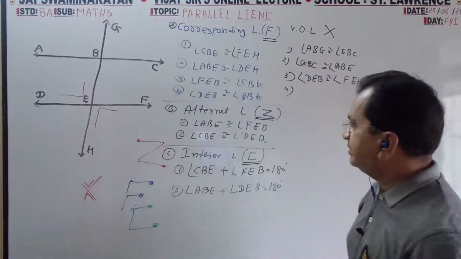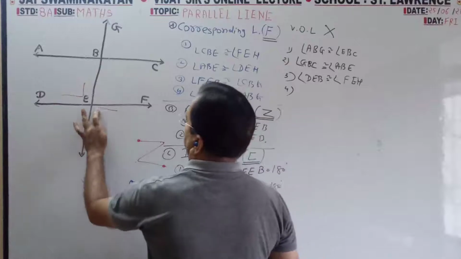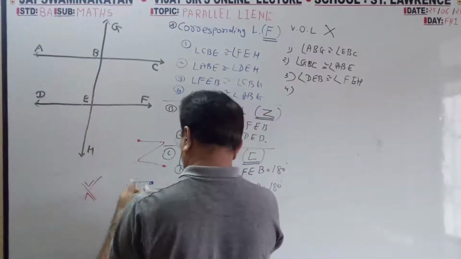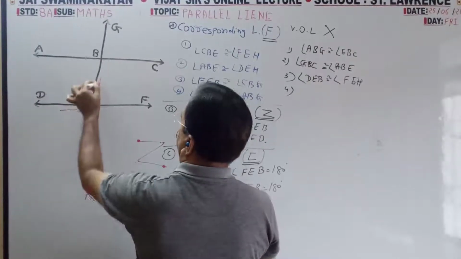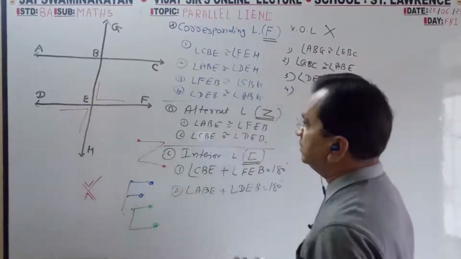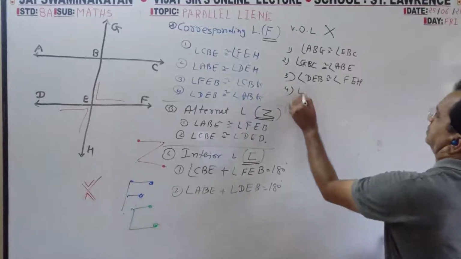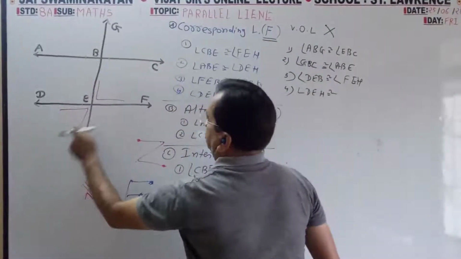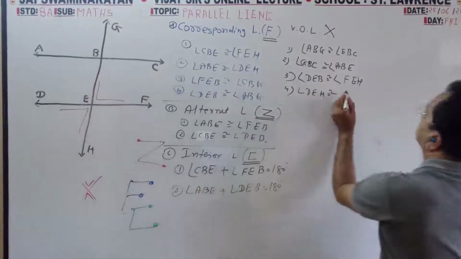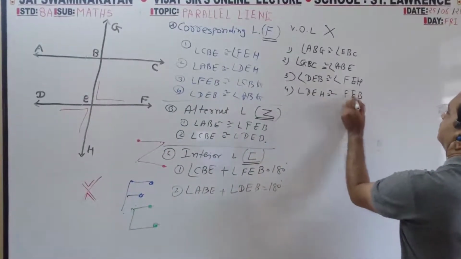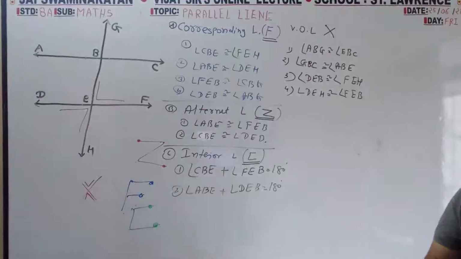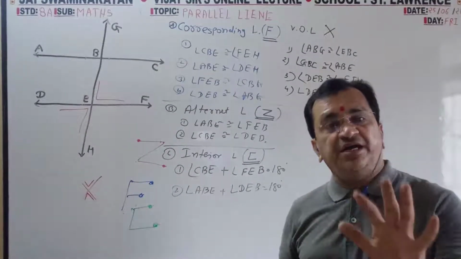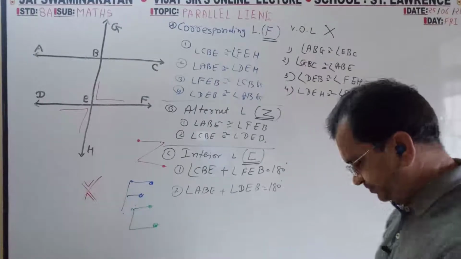Correct. Now the fourth pair of vertically opposite angles: DEH and FEB. Vertically opposite, 4 pairs. Now for linear there are 8 pairs.